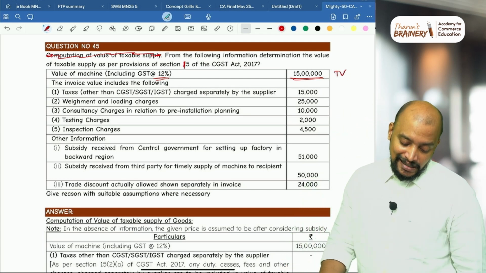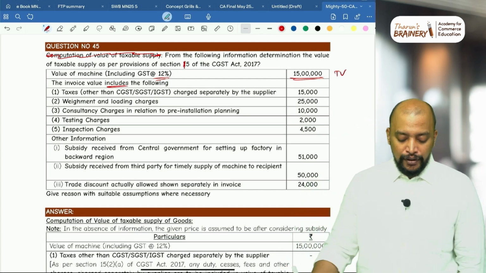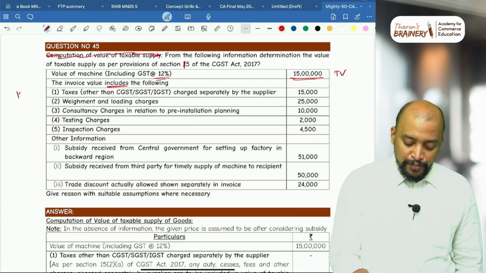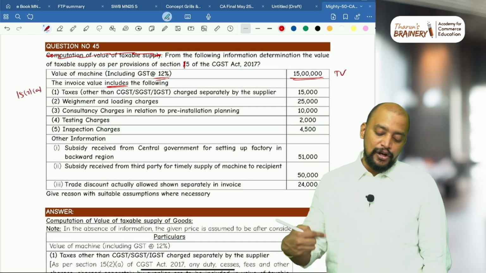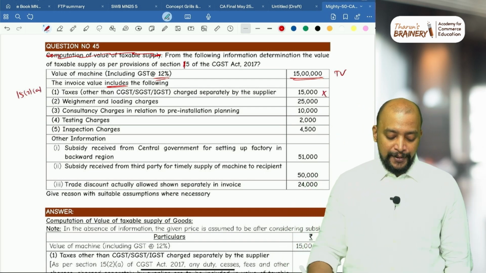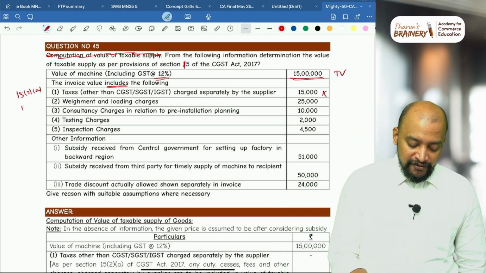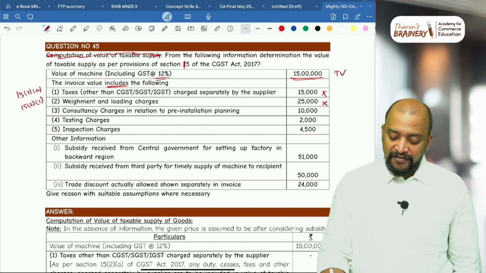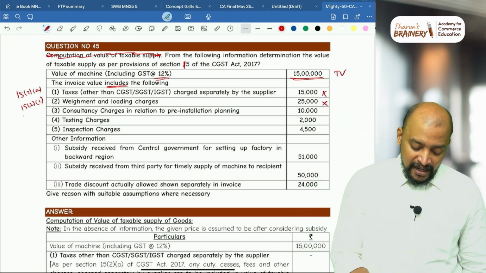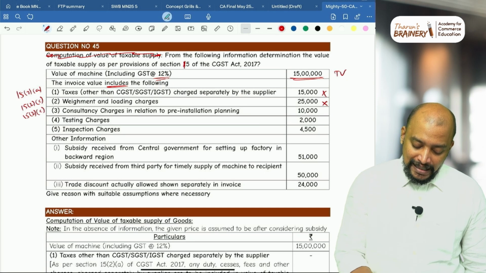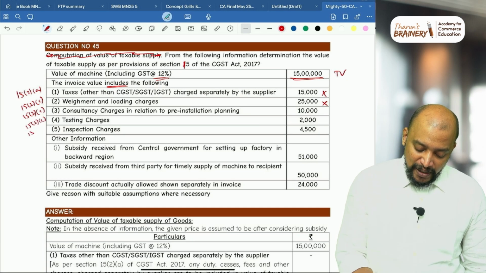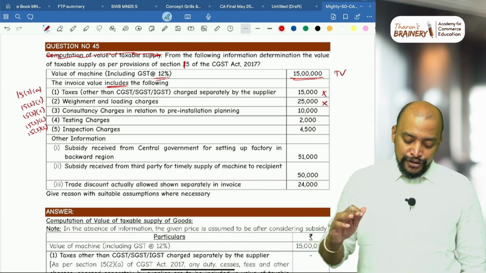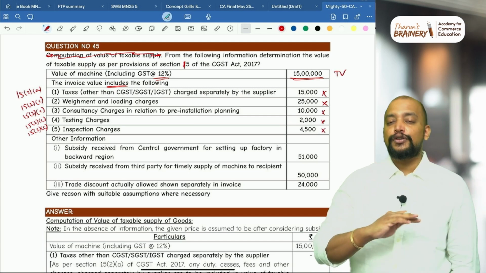Okay, so this 15 lakhs is transaction value. The invoice value includes the following: taxes other than GST charged separately. Actually it is to be included as per 15(2)(a), and in the given price it is already included, so therefore ignore it, don't add. Weighment and loading charges as per 15(2)(c), incidental or other charges before delivery, it should be included, but in the given price it is already included, so don't add. Same way, consultancy charges in relation to pre-installation, testing charges and inspection charges, all these are incidental or other expenses charged before delivery of goods, so it is to be included. In the given price it is already included, so no need to add again.